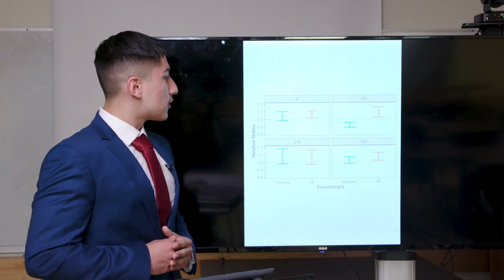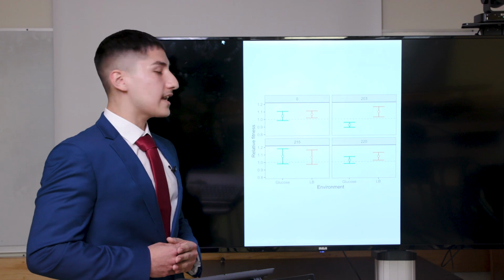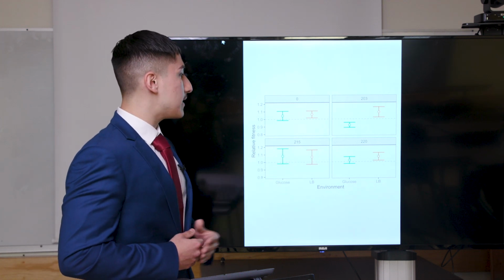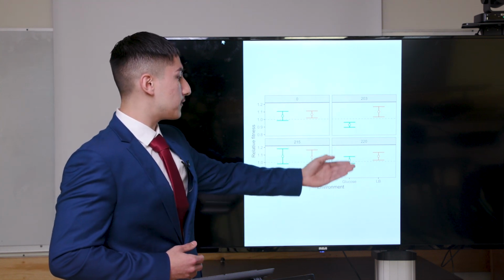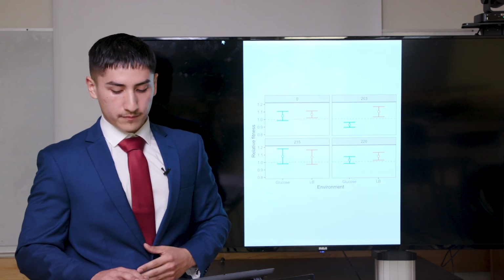Figure 7 shows relative fitness values in both media. P215 had a slightly higher relative fitness in glucose minimal media compared to LB broth, but P203 and P220 had a lower relative fitness in glucose minimal media compared to LB broth.